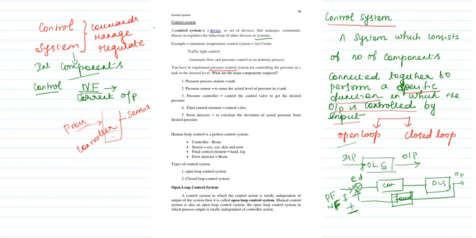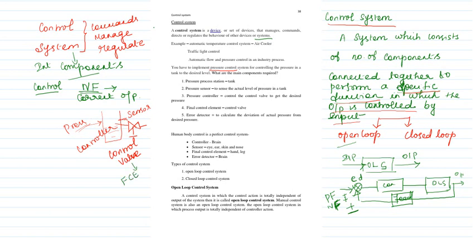I have to go for a control valve, right? So the control valve is another part. This control valve is the final control element.